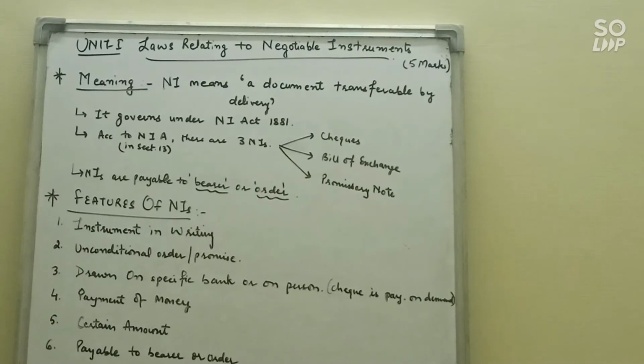Clear? Next, it also gives absolute and good title to the transferee. There are two persons, transferor and transferee. Transferor, the person who transferred the bill, and transferee, to whom we transferred the bill. So it gives the absolute and good title to the transferee. He possesses good title even if the transferor has a defective title to that instrument. Clear? Next is right to sue. A person who has a negotiable instrument has a right to sue in his own name if he does not get payment on the maturity date.